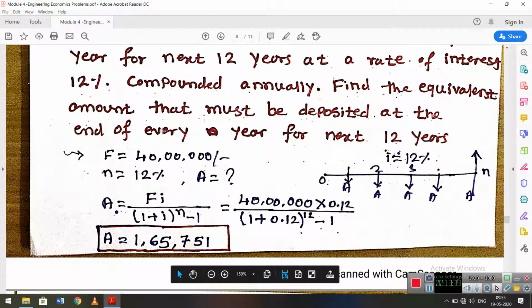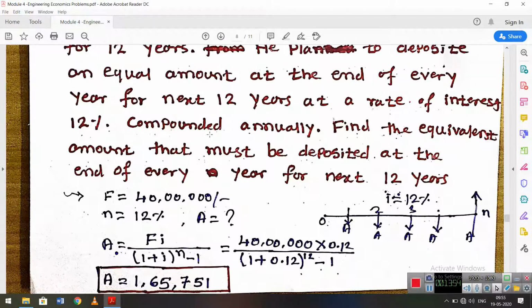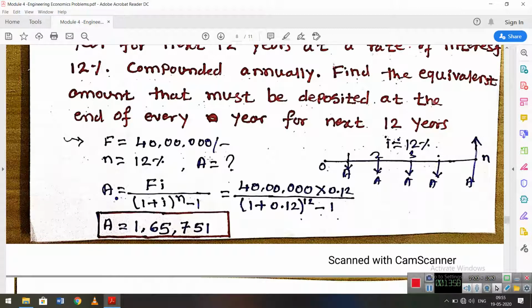1.65 into 12, how much? Around 20 to 22 lakh is the amount he is going to pay. The principal amount is 22 lakh, but he will receive around 40 lakh rupees. He pays 1.65 lakh every year. But in the previous case, he pays 10,26,000 at one time and in the 12th year receives the same future amount.